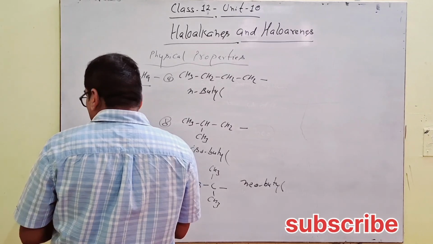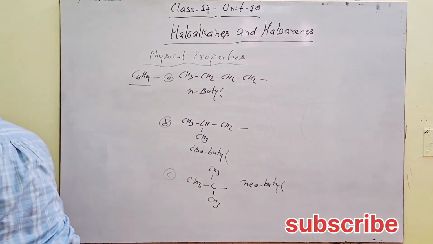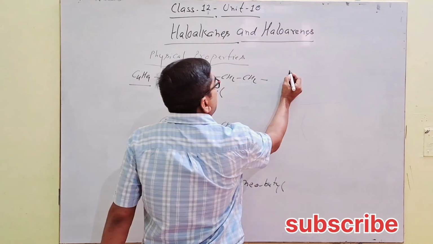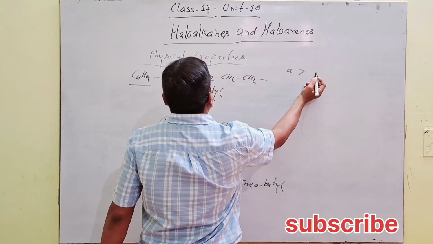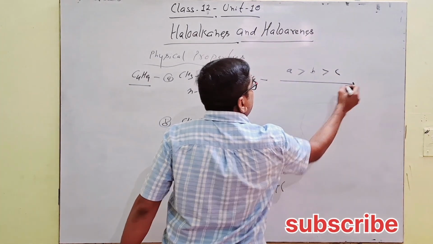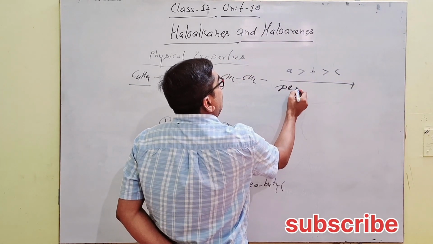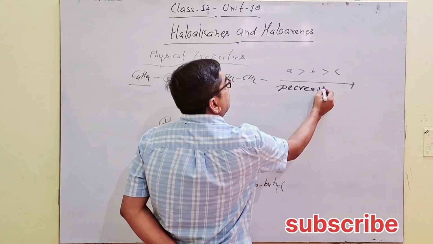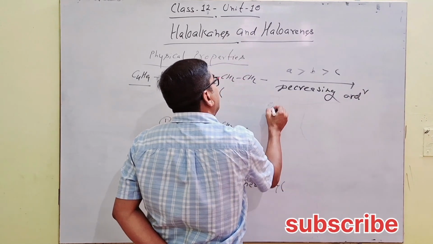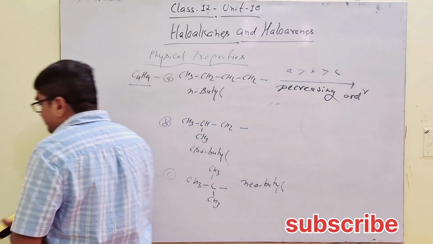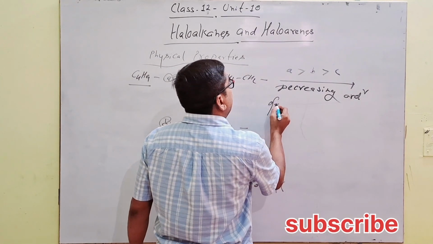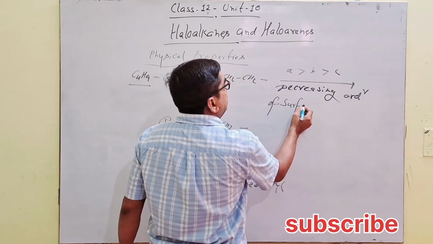As we know, along with branching, surface area decreases. So A is greater than B is greater than C. This will be the decreasing order of surface area.